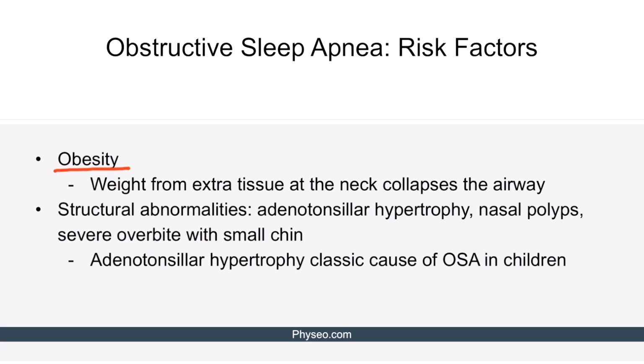While this classic patient in test questions is obese, remember that in real life, patients who are not obese can also have obstructive sleep apnea. Other causes of obstructive sleep apnea include structural abnormalities that can block the airway, like adenotonsillar hypertrophy, nasal polyps, or a severe overbite with a small chin. Although obesity is also a major risk factor in children with OSA, adenotonsillar hypertrophy is a classic cause of OSA in children more so than in adults.